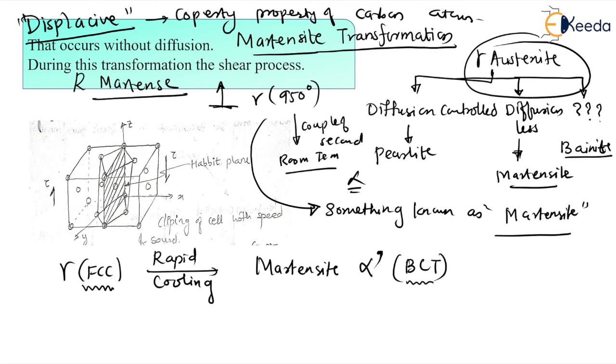So dear students, this transformation occurs without any compositional changes, okay। So this transformation is a process of the shear that occurs without diffusion.